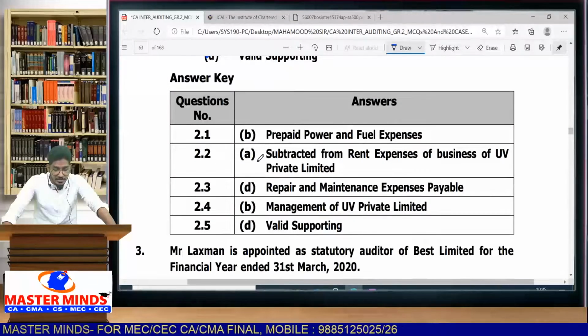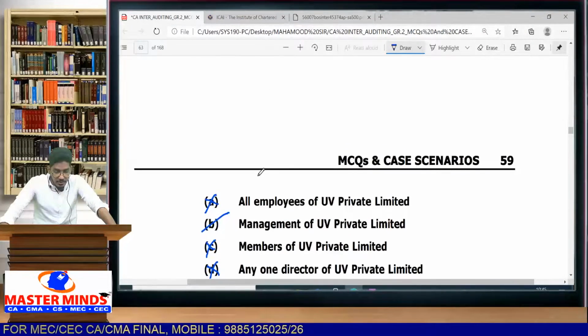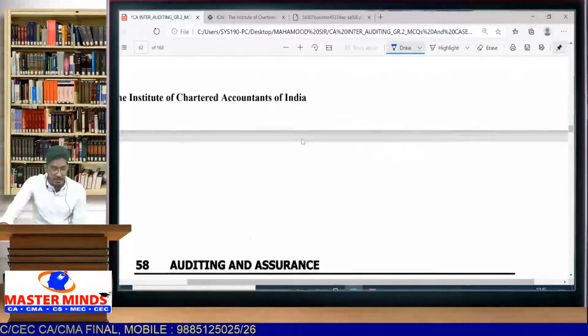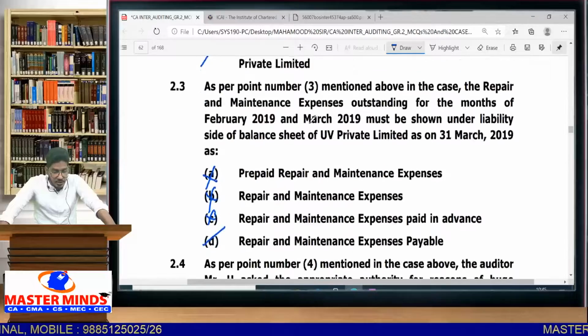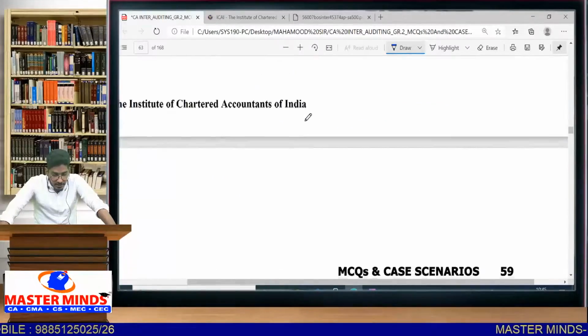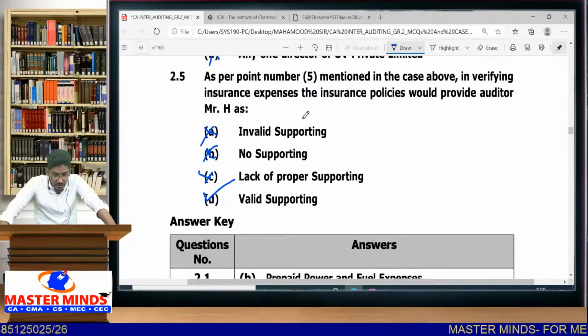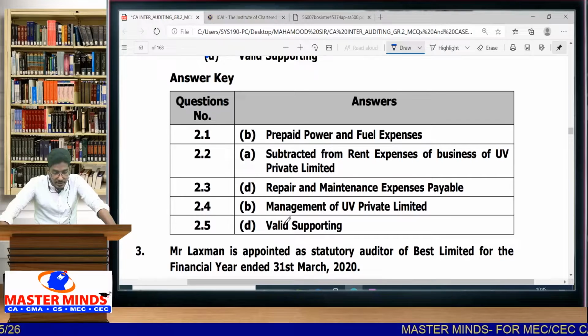Let us verify the answers. First 2.1 B, 2.2 A. Let us see whether they are correct or not. B and A. What we have answered? 2.1 B, yes, correct option. 2.2 A. 2.3 D, D, B, D. Let us see. Yeah, D, B, D. Yes, our answers are also matching with the institute answers. Good. So we have completed 2 case studies.